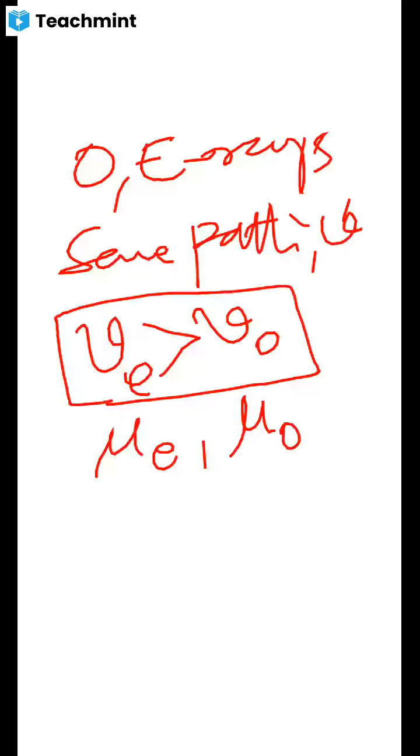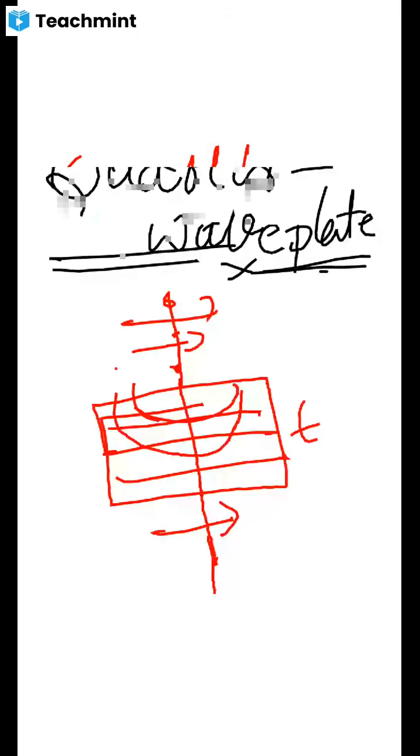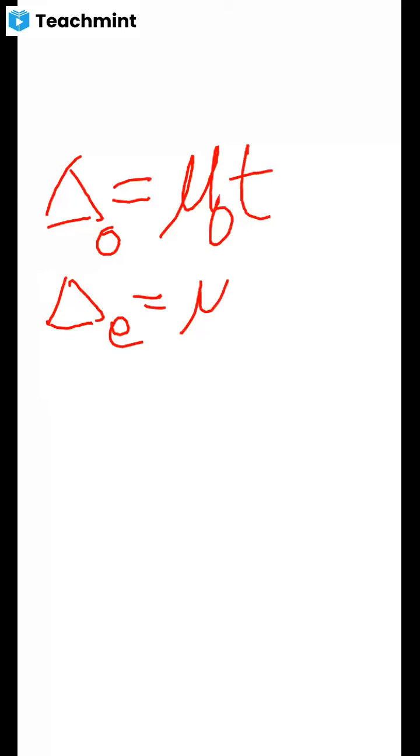And here we have observed this already. The path difference is delta, equal to the refractive index of the ordinary ray times t, which is the path difference of the ordinary ray. Similarly, the path difference of the extraordinary ray we can write as mu E into t.